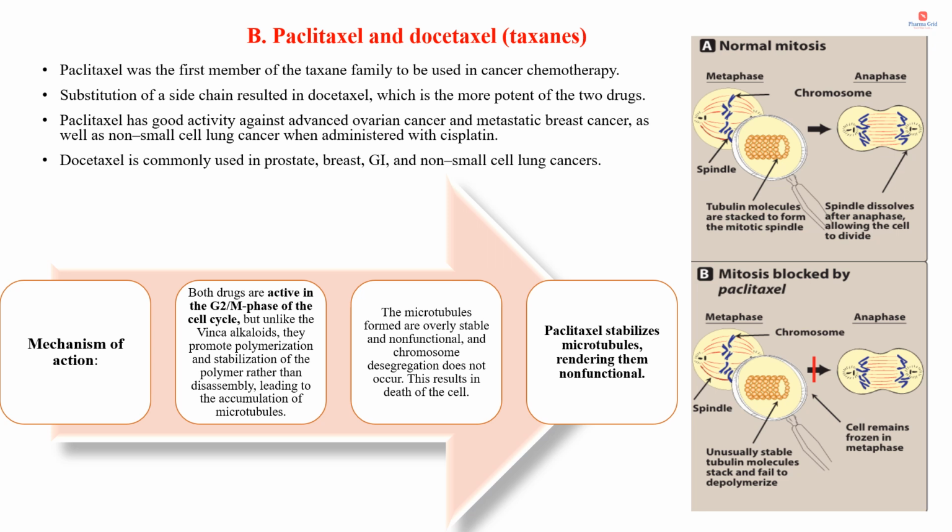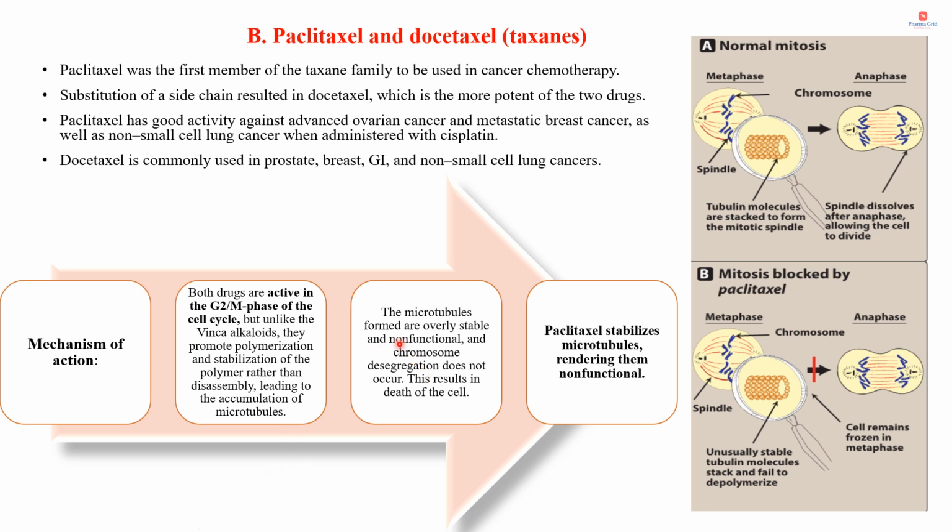Now regarding the mechanism of action, both these drugs, paclitaxel as well as docetaxel, are active in the G2/M phase of the cell cycle. But unlike the Vinca alkaloids, they promote polymerization and stabilization of the polymer rather than disassembly, leading to accumulation of microtubules. When we discussed Vinca alkaloids, their mechanism is that they fail to polymerize, but in case of taxanes, these drugs promote polymerization and stabilization of the polymer rather than disassembly, leading to accumulation of the microtubules.